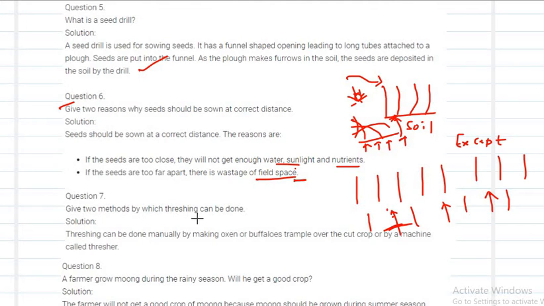Give two methods by which threshing can be done. Threshing can be done manually, by making oxen or buffaloes trample over the cut crop, or by a machine called a thresher. You can do it manually, or you can use the winnowing method also, or you can use the thresher. Next,